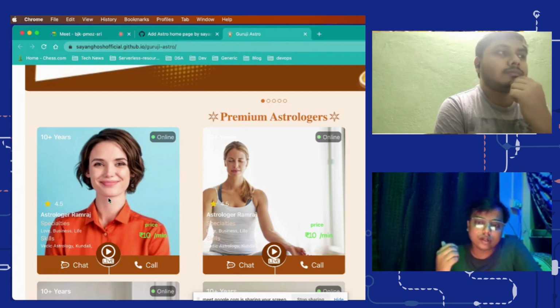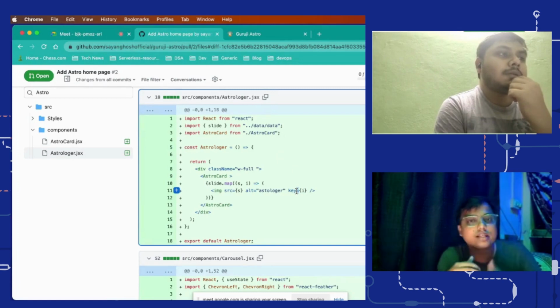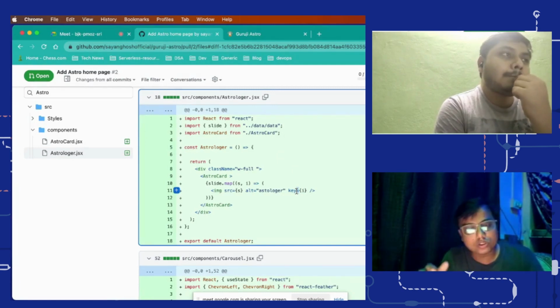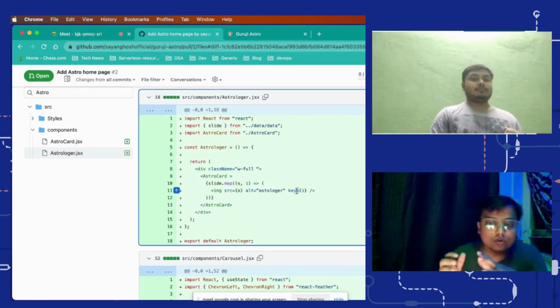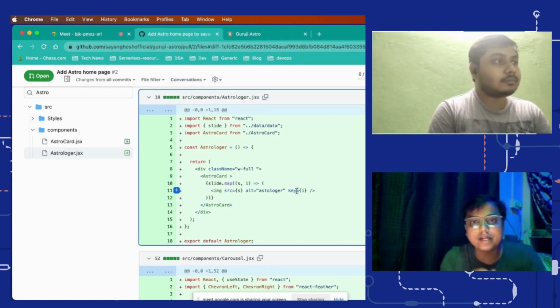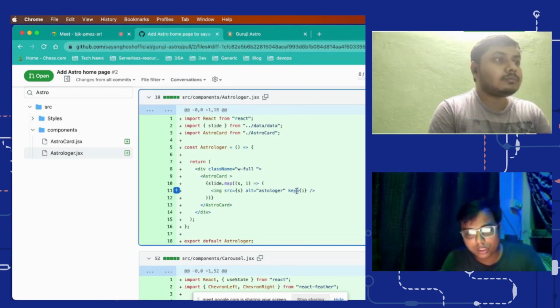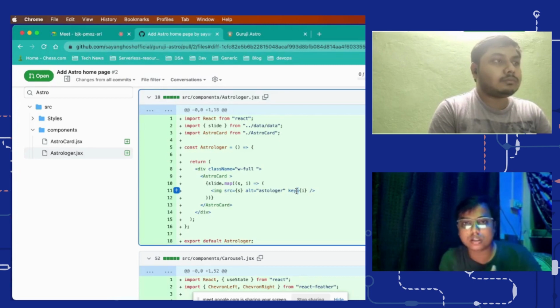But if you would have used a unique key here, let's say the astrologer has some unique ID, so in that case if you add one more item, those IDs will not change, right? Those unique IDs will not change, and React will know that there is only a single item which has been added in my list, right? So it will render itself, and the remainder of the list items React will not consider as a change. Why? Because the key has not changed.